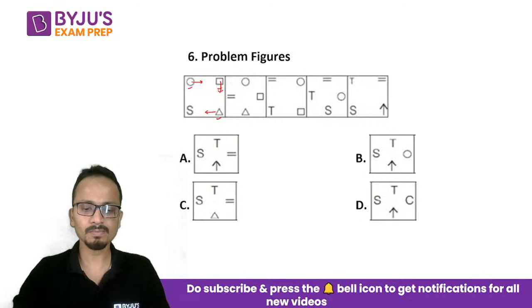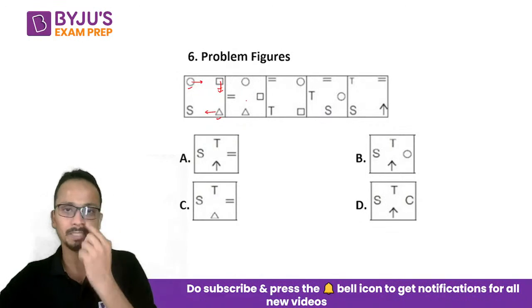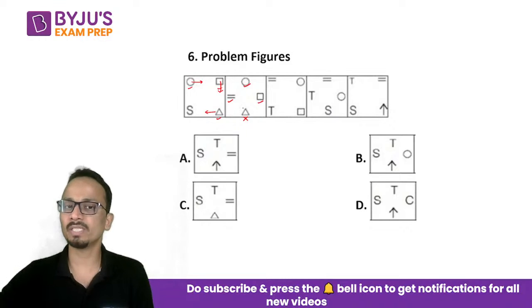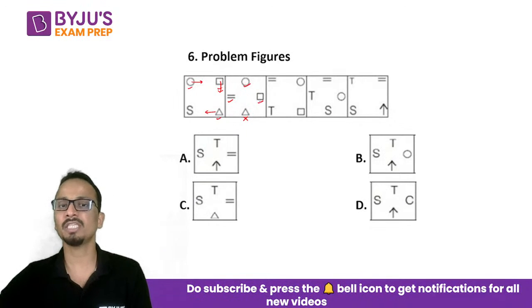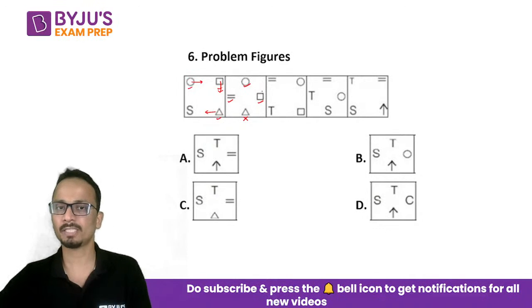All right. Now in the second case, which symbols are retained? Let's see. Circle is retained, box is retained, triangle is lost and equal to is retained. So these three symbols are retained and then they are moved in the clockwise direction by one place.